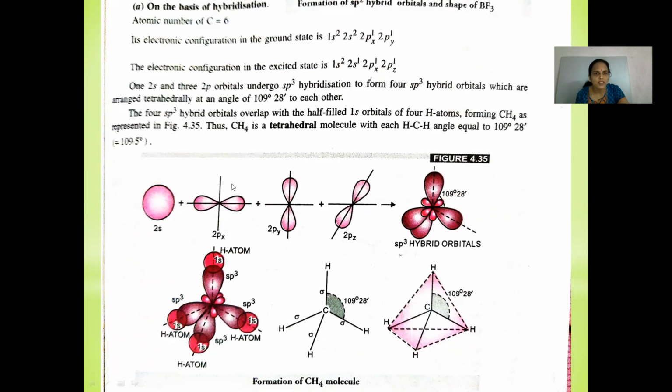The 4 sp3 hybrid orbitals will overlap with the half-filled 1s orbitals of 4 hydrogen atoms, forming the CH4 molecule as shown in this figure. Thus, CH4 is a tetrahedral molecule with an HCH bond angle of 109 degrees 28 minutes. sp3 hybrid orbitals are formed.